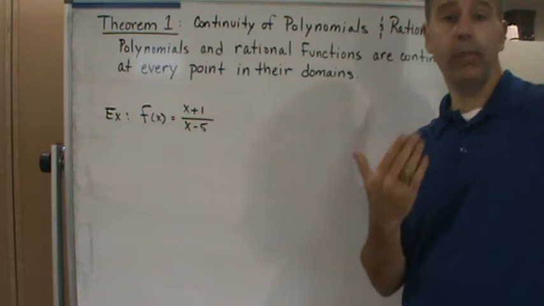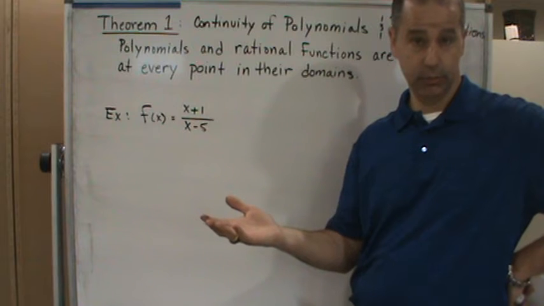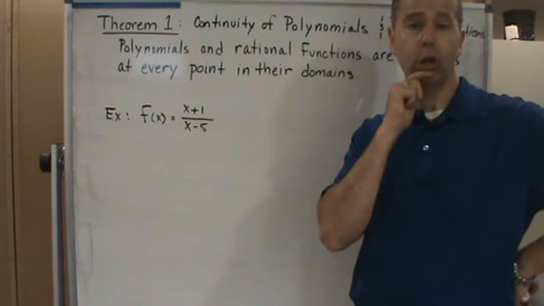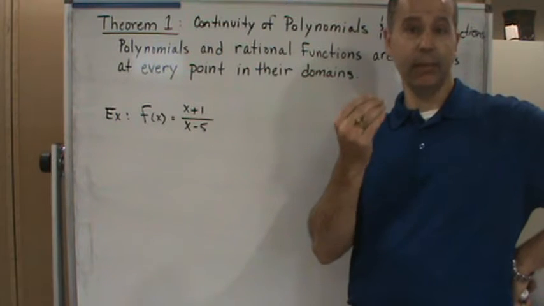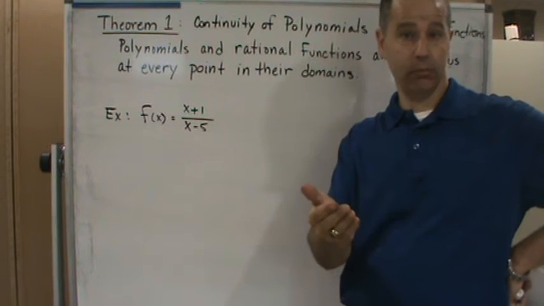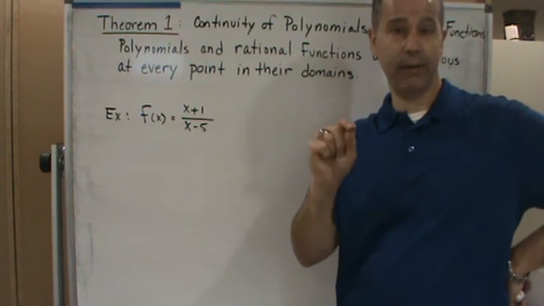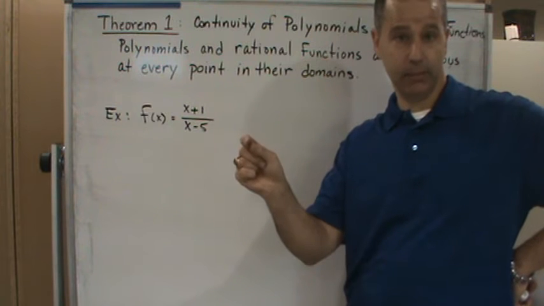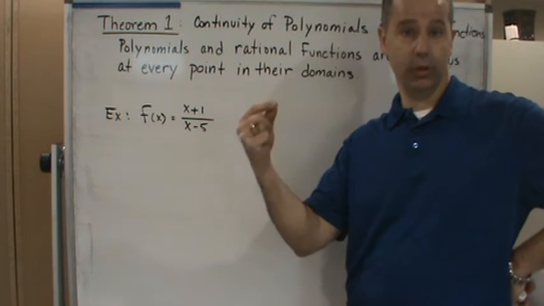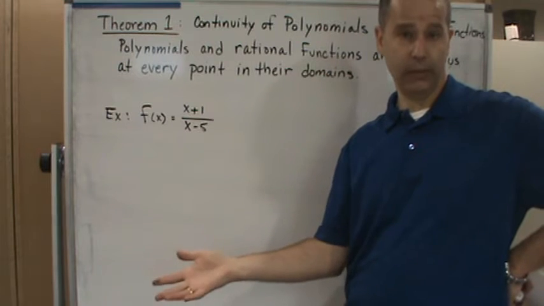Remember that polynomials are defined everywhere, for all real numbers. Also, we did discuss limits, right? We showed the limit of p of x and the limit of q of x equal p of a and q of a, respectively.